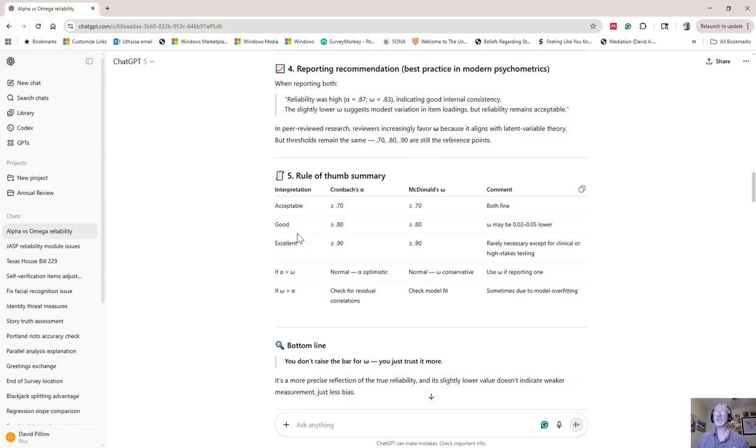The main assumption that Cronbach's alpha makes is that all items contribute equally to defining the construct, in this case, openness to experience. If that is not met, coefficient omega tends to be the better measure.